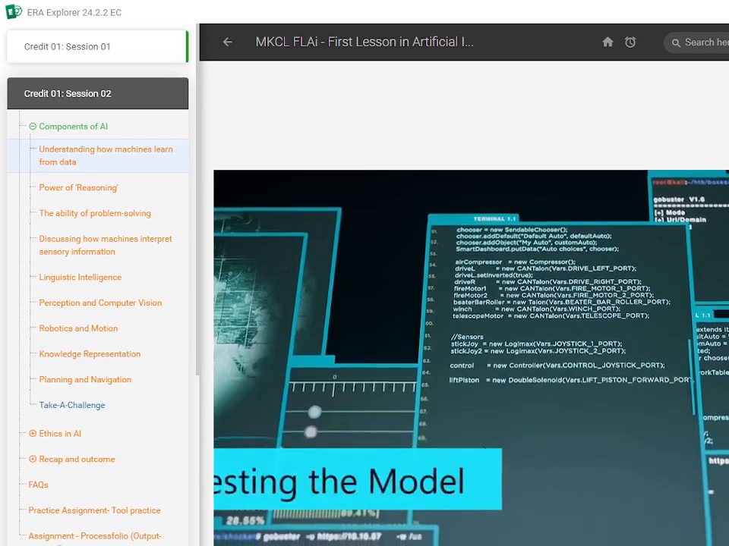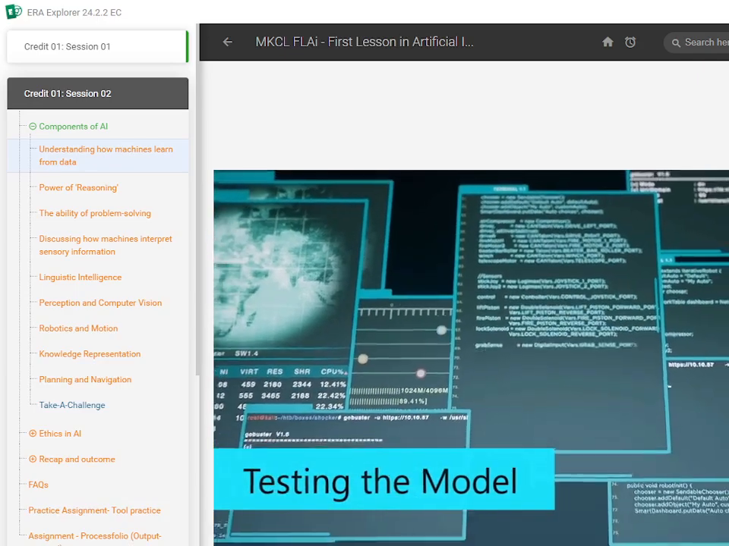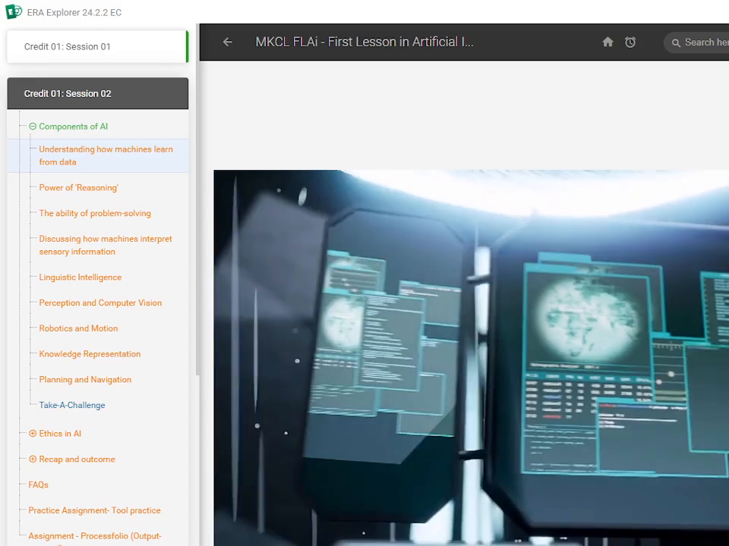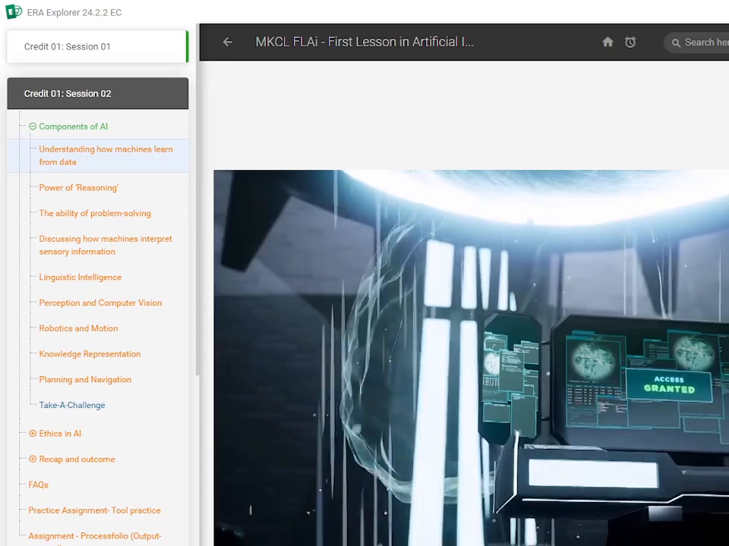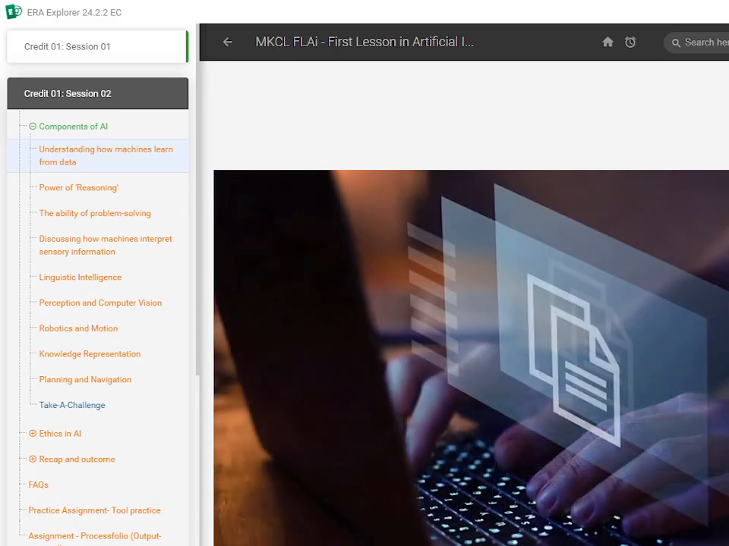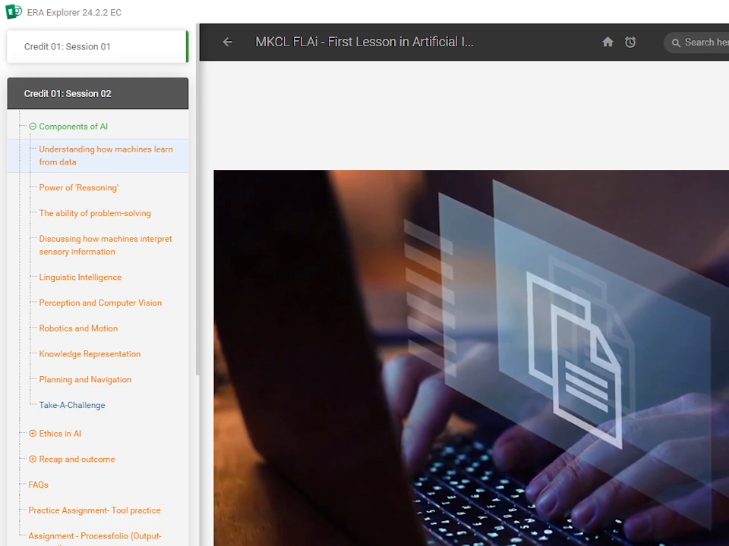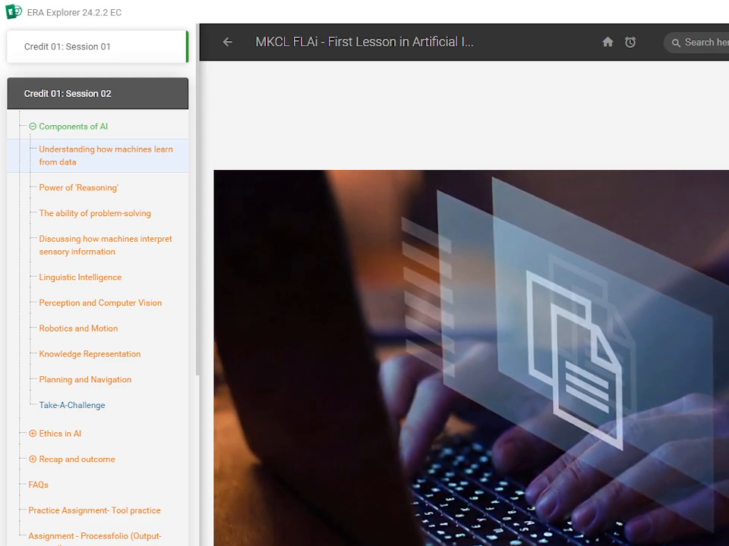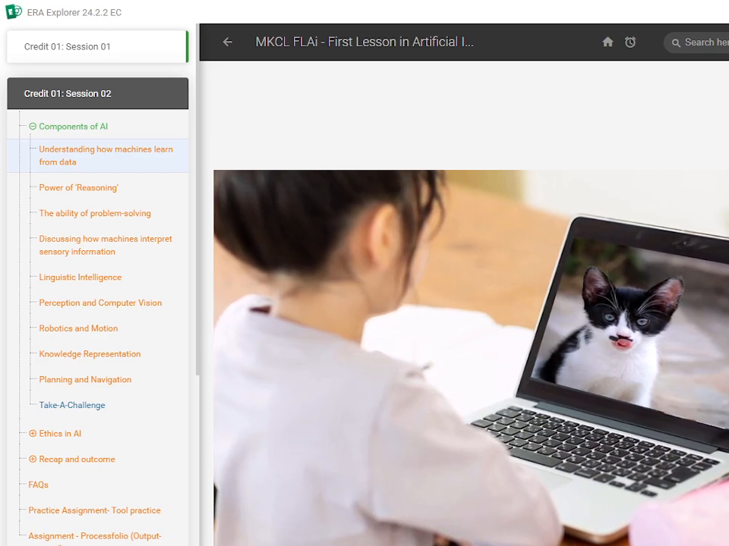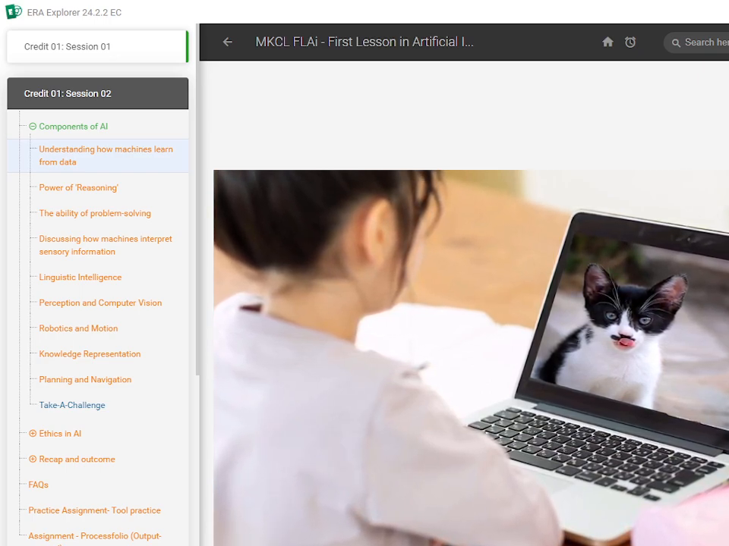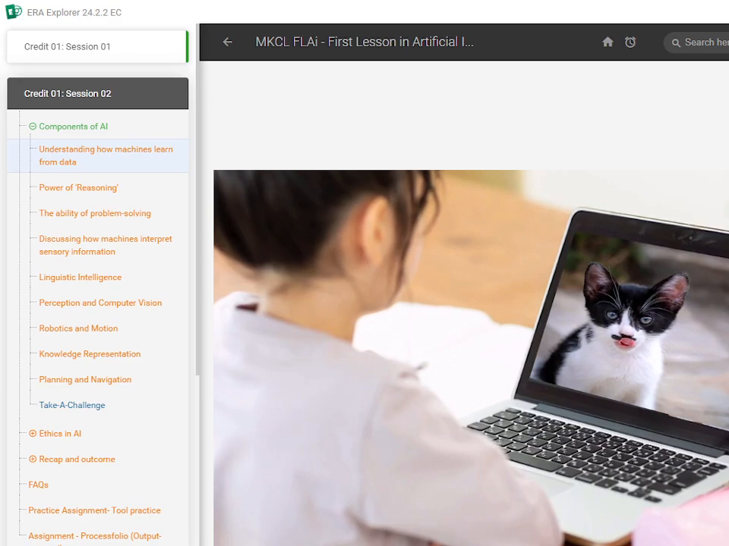Step 5. Testing the model. Once the machine has learned from the data, we need to check how well it's learned. We do this by giving it new data it hasn't seen before and seeing how well it can apply what it's learned. This is like showing the toddler a picture of a new cat and asking, "What's this?"